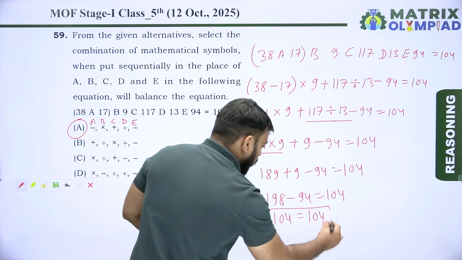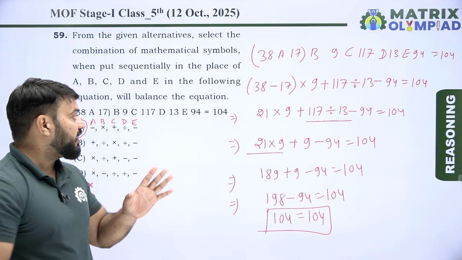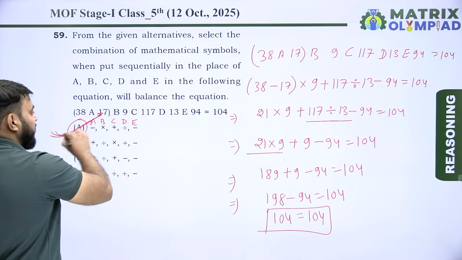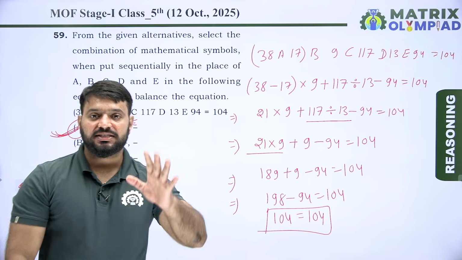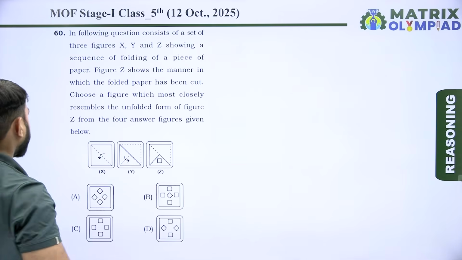So here option A will be the correct answer of this question, because option A balances the equation. Let's move on to the next question. So now the next question is question number 60.